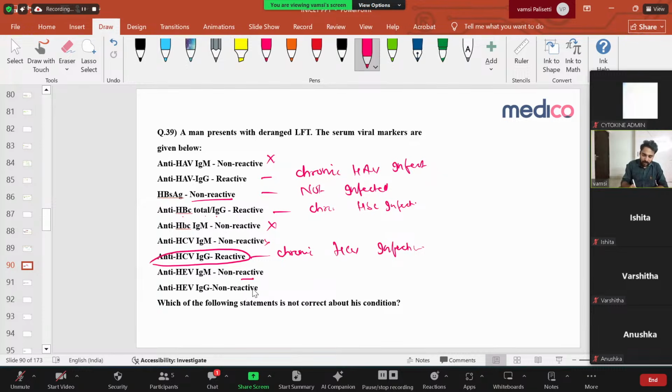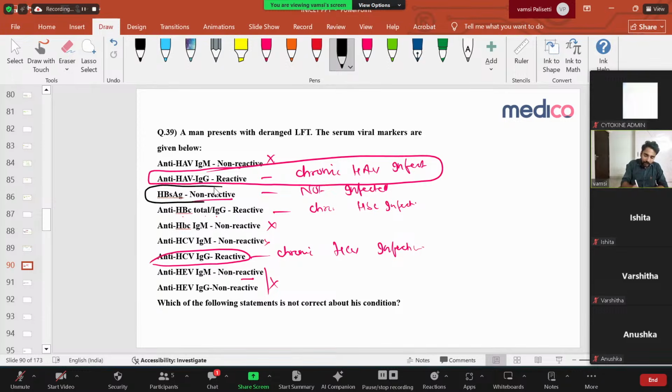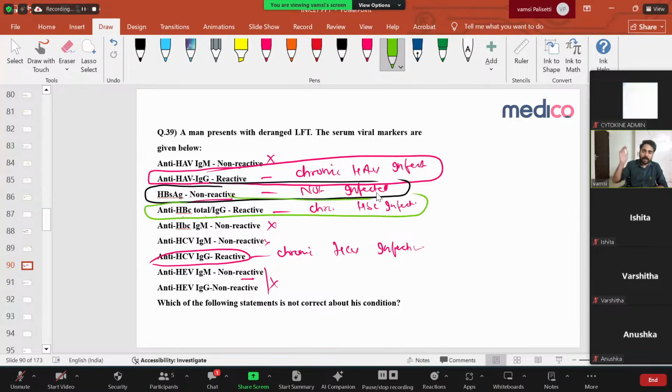Anti-HIV is non-reactive. Okay, fine. Which of the following is not correct about this condition? Based on these markers, anti-HAV IgG reactive means past hepatitis A infection. HBsAg non-reactive means he is not infected with hepatitis B right now. Anti-HBc reactive means sometime in the past he was infected with hepatitis B. And anti-HCV IgG reactive means he has chronic HCV also.